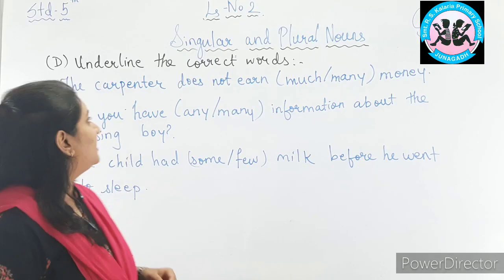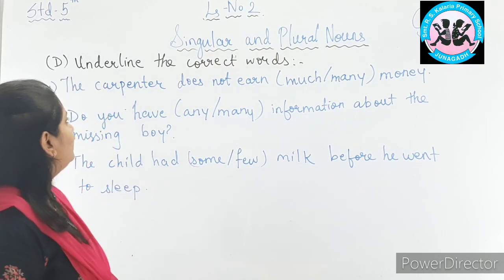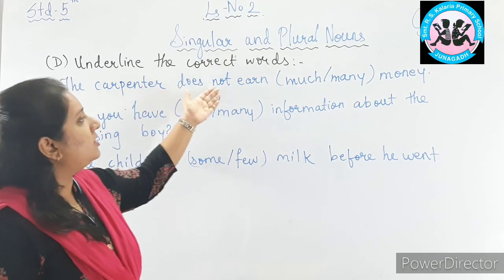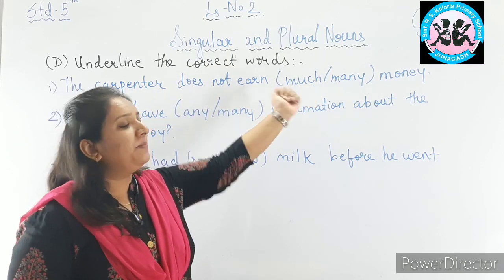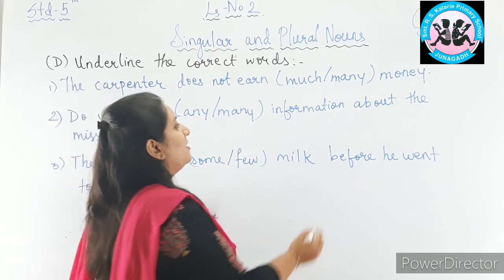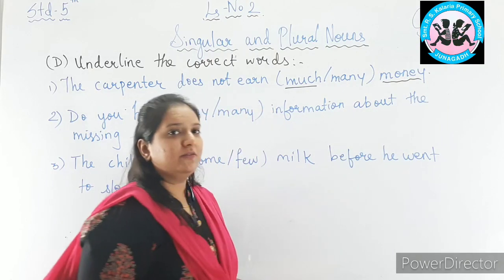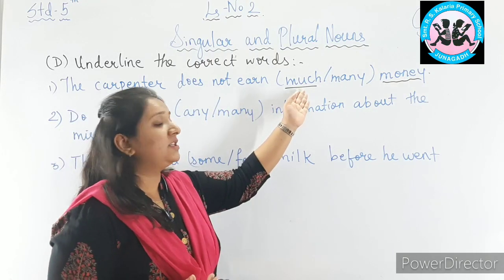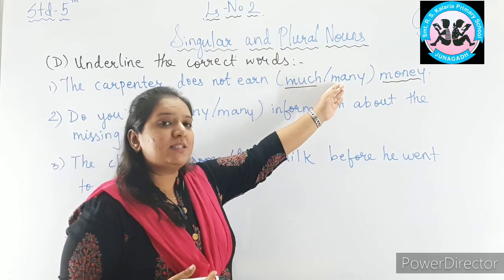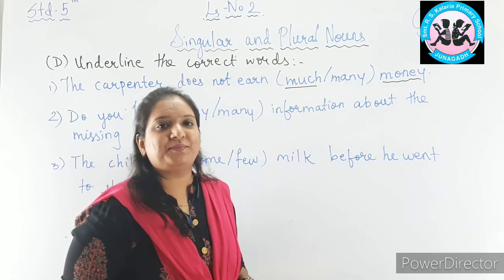Now let us look at exercise D. Underline the correct words. First, the carpenter does not earn much money or many money. Now can you tell me the correct answer? Okay, much money. Why? Because money is an uncountable noun. For uncountable nouns we use the expression much. Where do we use the expression many? For plural countable nouns.